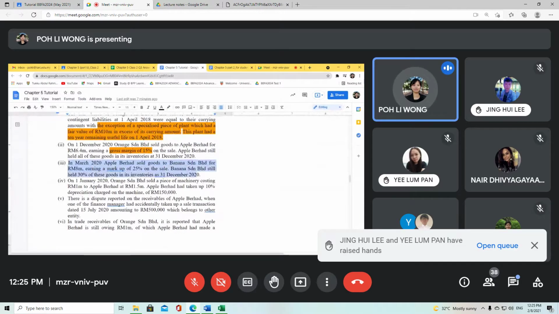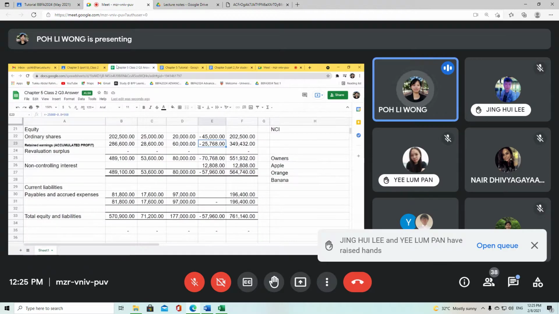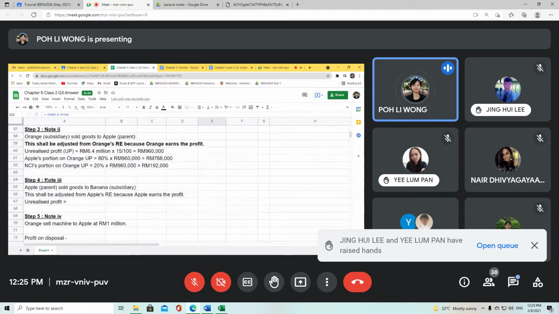The next one is basically the same thing, but the only difference is the parent is the one selling to the subsidiary. So if you look at my step number 4, the parent sold goods to Banana, which is the subsidiary. So this will be adjusted from the parent's retained earnings because the parent earns the profit. Since it was adjusted from the parent's retained earnings, it simply means that there is no profit sharing. Apple will have to reduce this profit on their own from their account. No need to share with anybody.